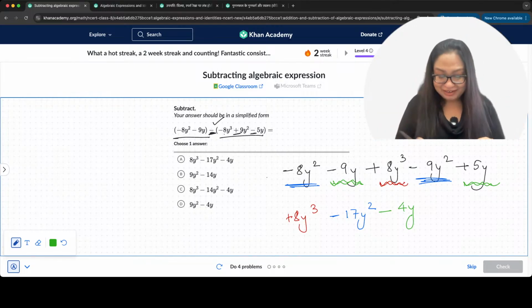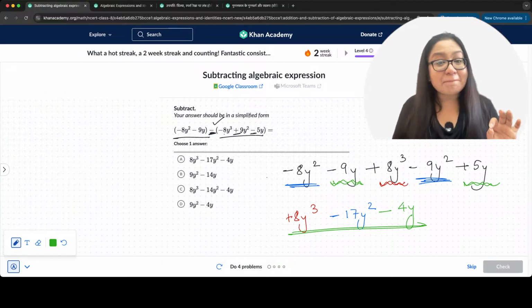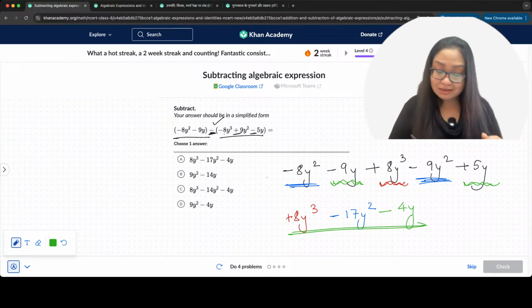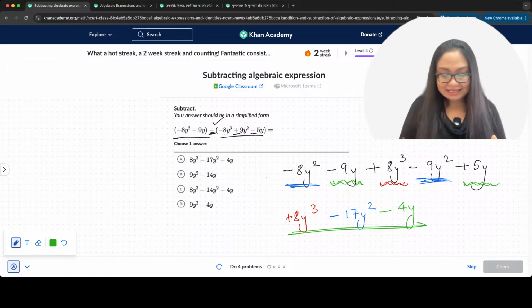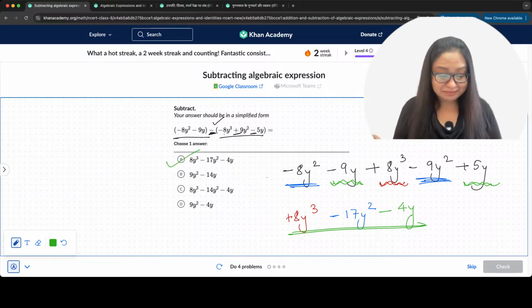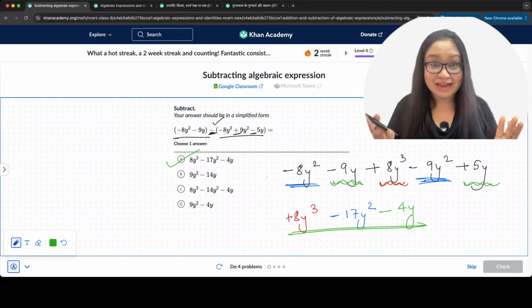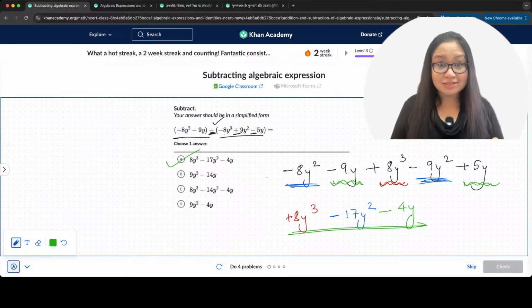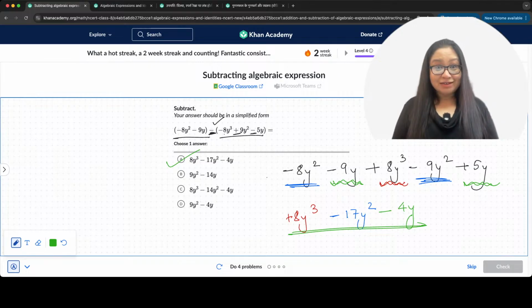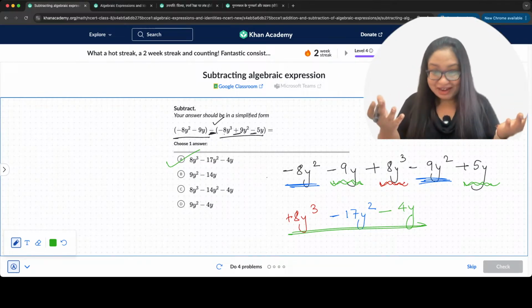So here we go: plus 8y cube minus 17y square minus 4y. That is the answer, and we get option number A as the correct answer. Are you getting it? Yes, option A is the correct answer. What is the answer that you guys are getting? Come on. Okay, I can see.